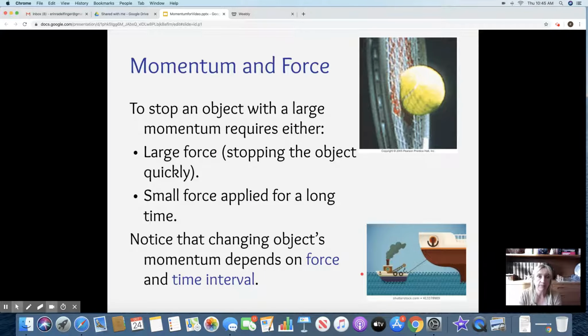If a skateboarder did go that fast and crashed into a truck, the truck would stop. All right, so remember, force was mass times acceleration, momentum's mass times velocity. Those two things are obviously related in a way. So when we look at stopping an object with momentum, we have to apply a force, right? And we're going to then cause acceleration. We're going to stop it. And note that the change in an object's momentum depends on the force and the amount of time it takes.